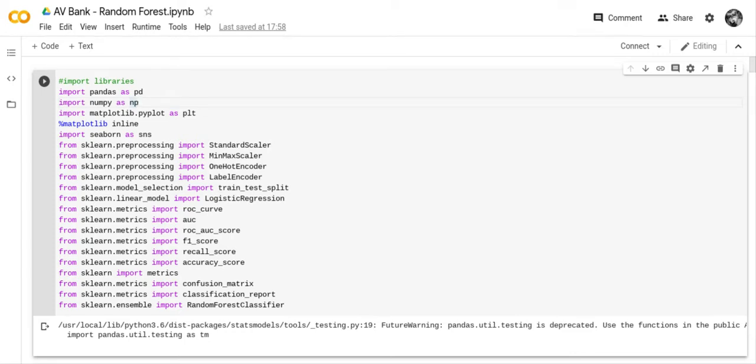Crystal here. What I wanted to do this afternoon is give you the solution to the Analytics Vidhya Bankers Hackathon. The solution that got the highest score on the leaderboard of all my submissions was Random Forest with SMOTE.